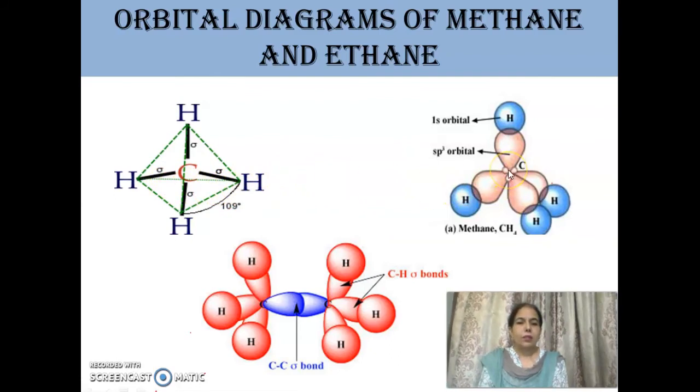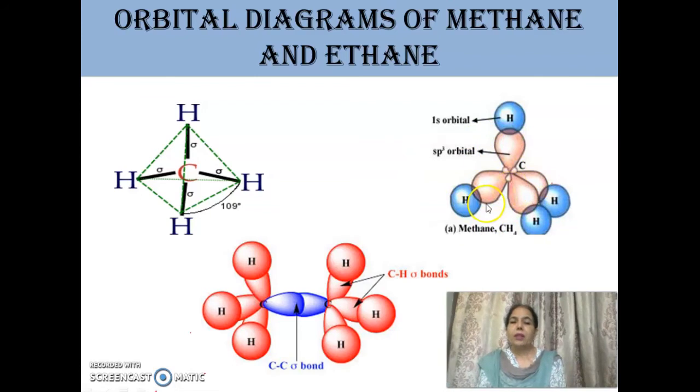Here the center carbon is present. These in pink color are the 4 hybrid orbitals of carbon, which are sp3 hybrid orbitals, assuming tetrahedral shape, and these orbitals overlap with the s orbital of the 4 hydrogen atoms. This is the orbital picture of methane.